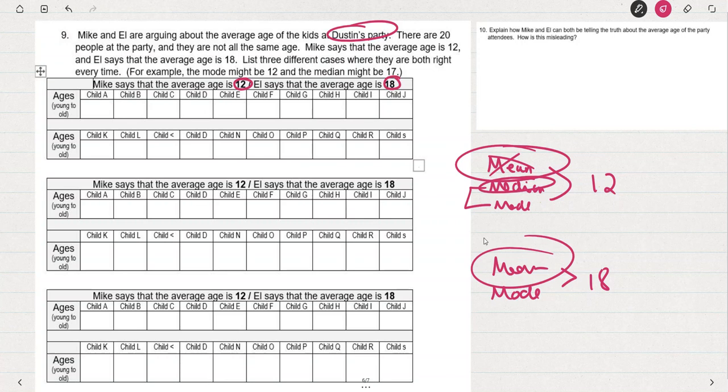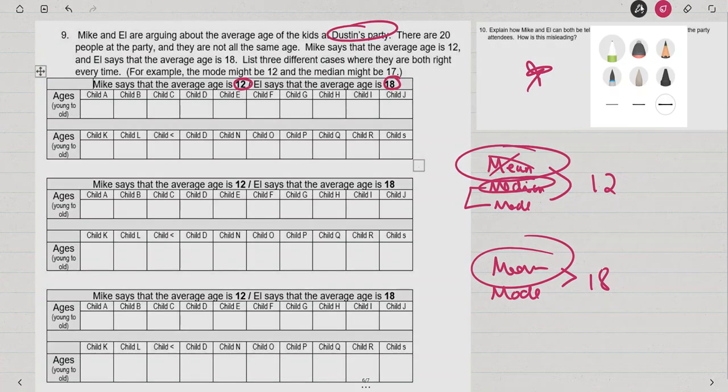I hope that helps you with this example, and feel free to reach out to me if you need more help with that. After you finish that, explain how Mike and Elle can both be telling the truth about the average age of the party and how this is misleading. The key here is that an average could be a mean, median, or mode. It could even be a mid-range, but we're going to stick with mean, median, and mode.